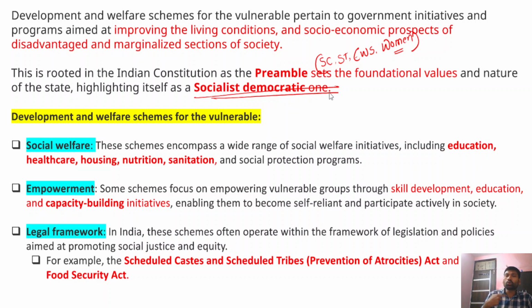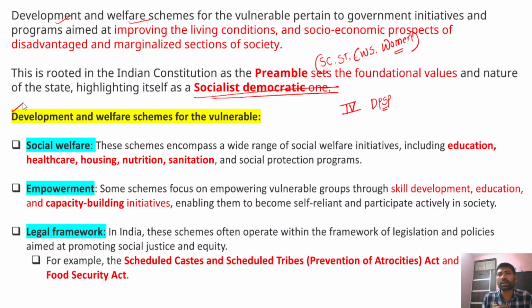If you look at the directive principles of state policy as they are provided in Part 4 of the Constitution, they say that India is a welfare state, and those directive principles also envision social and economic democracy in our country. So these developmental programs and welfare schemes will ensure the welfare state in our country.